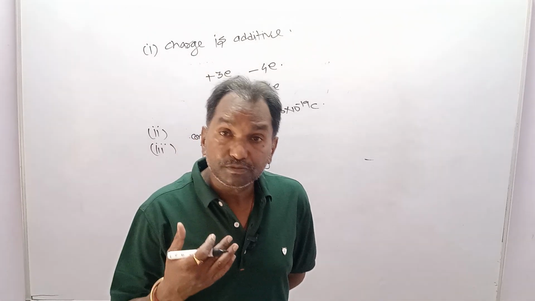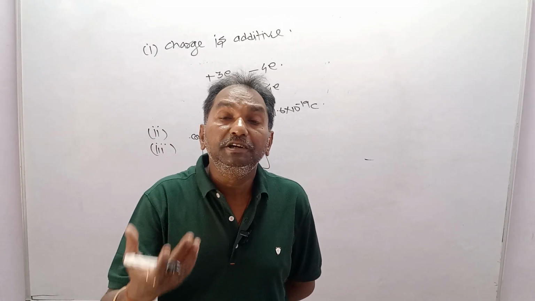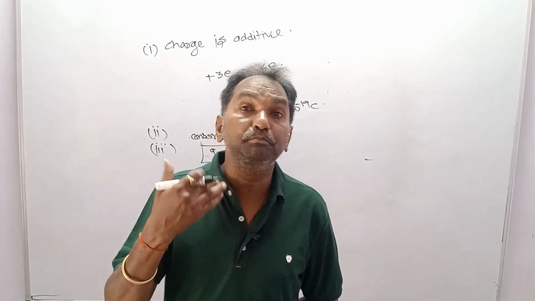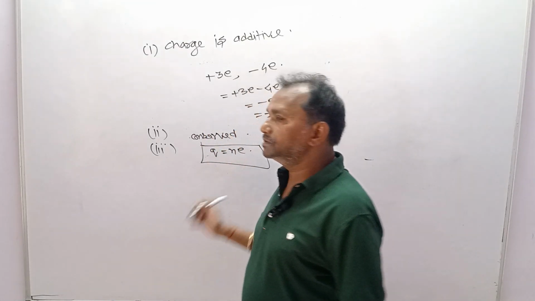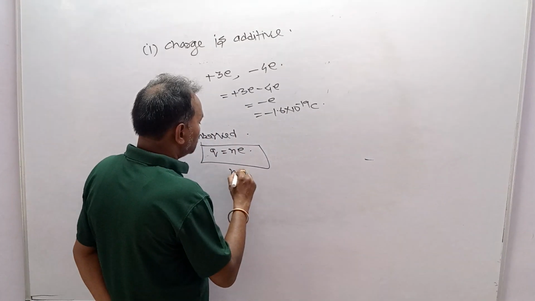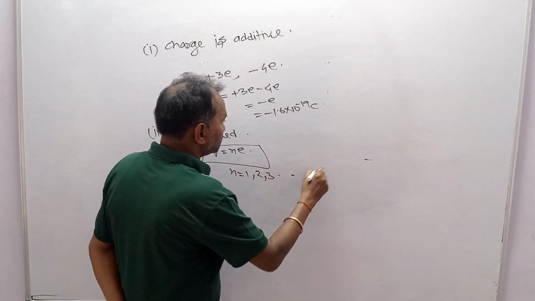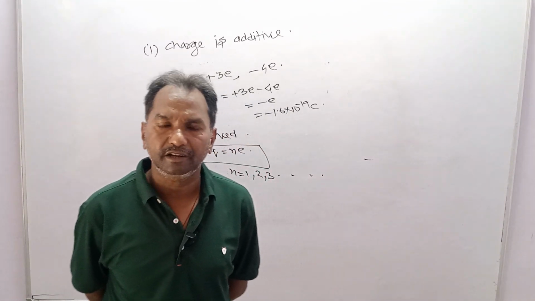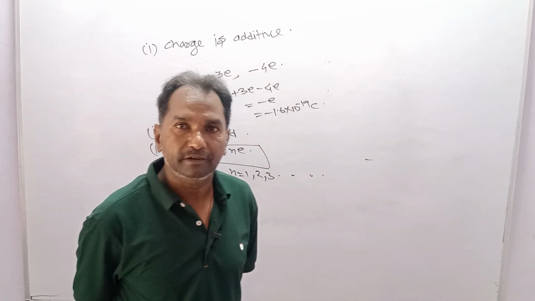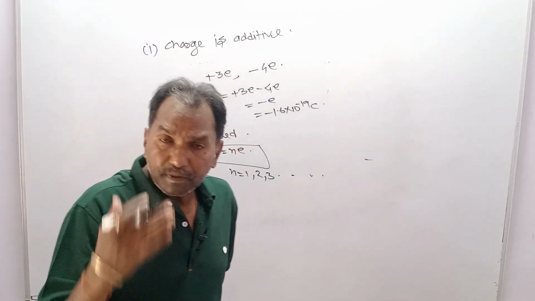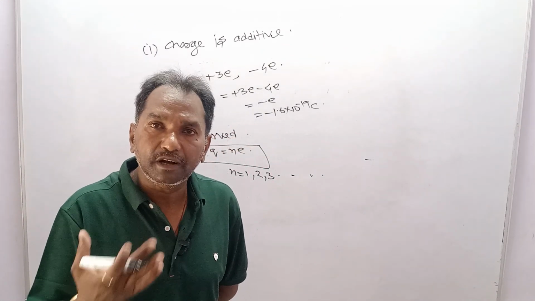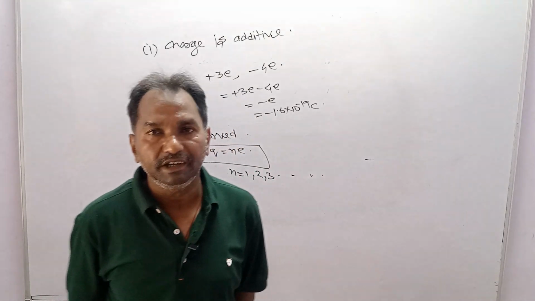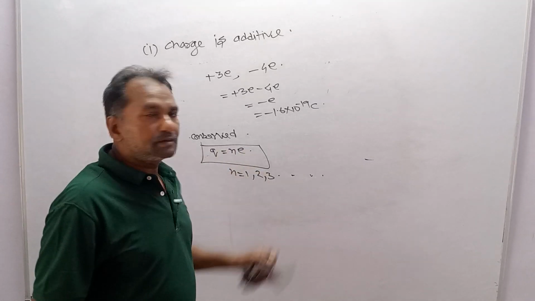This means the transfer of charge will be in terms of electrons, and that number of electrons will be a complete integer. Q is equal to Ne, so N is equal to 1, 2, 3, and so on. It might be 3 electrons, 4, 6 or 8 electrons, but it cannot be 9.2 electrons. So the transfer of charge happens in terms of electrons, and the number of electrons will be a complete integer. So Q is equal to Ne.